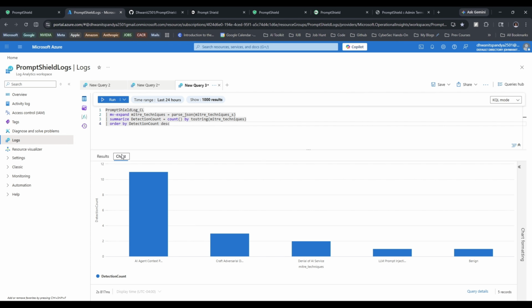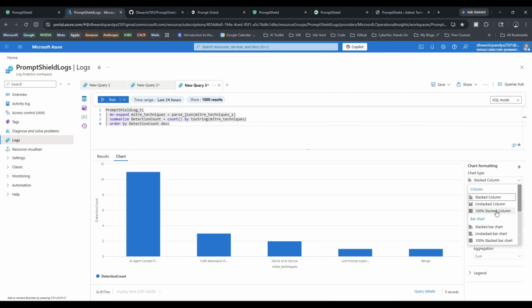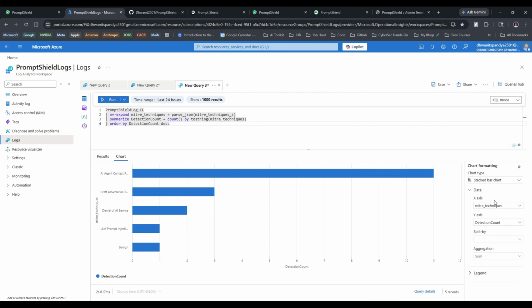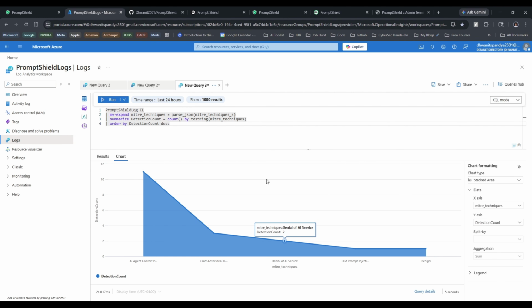And if I want to visualize it, you can see that there were around 11 AI agent context poisoning threats that got mapped with this particular technique. Again, we can play with it to get any desirable visualization format that we want. So this can be really helpful for security operators, who can simply query the full audit trail using KQL, pivot by attack technique, track repeat offenders by IP, and monitor attack trends over time. This replicates full enterprise grade observability for them. So yeah, this was my demonstration and the use of this particular platform, PromptShield.